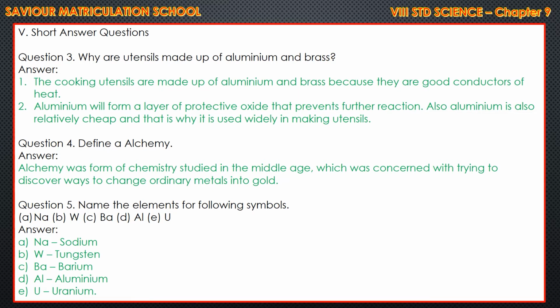Define alchemy. Alchemy was a form of chemistry studied in the Middle Ages, which was concerned with trying to discover ways to change ordinary metals into gold.